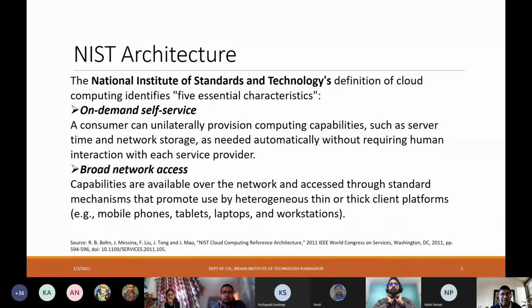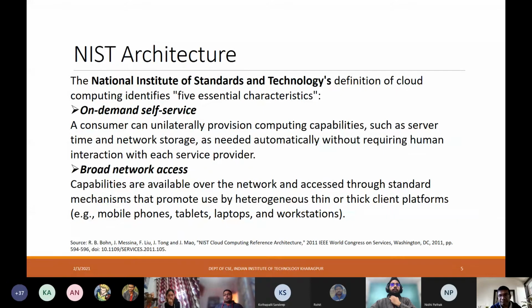The next one is broad network access. All these capabilities of cloud are made available over the network, right? Essentially, all your computing resources are not geographically co-located. These are somewhere else, not at the same place from where the users are using these resources. These resources are made available over the network, and there are mechanisms through which this network-based service provisioning is done.